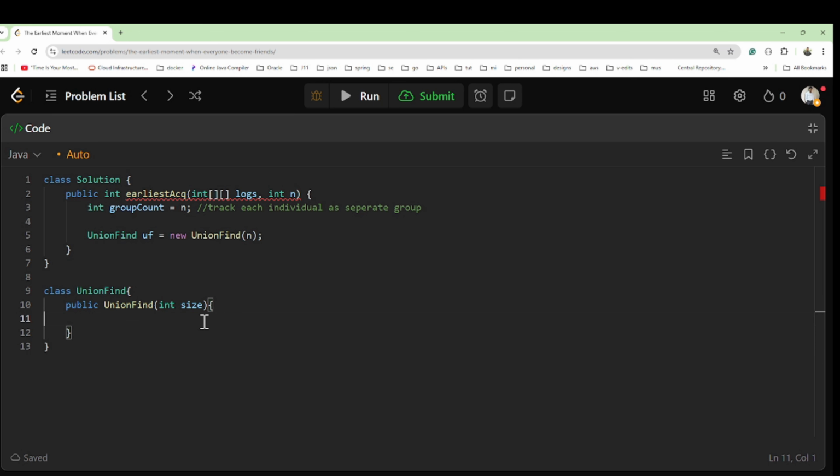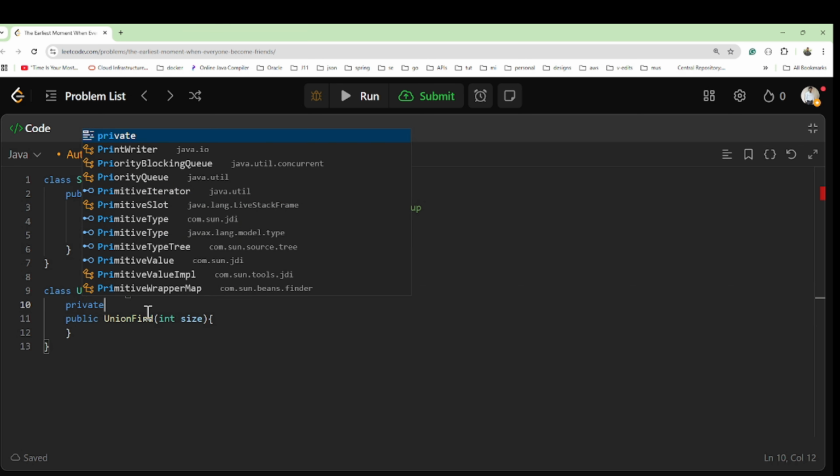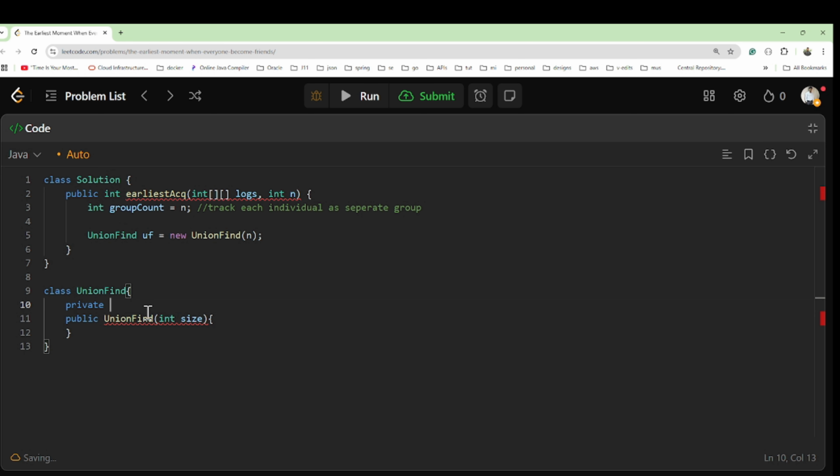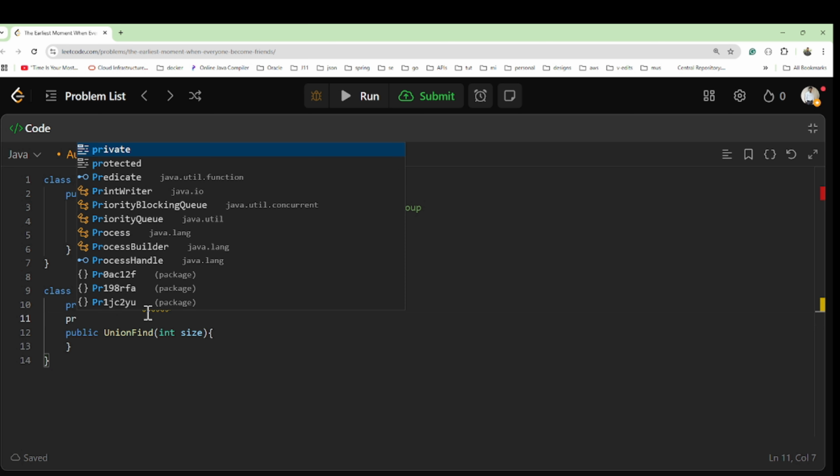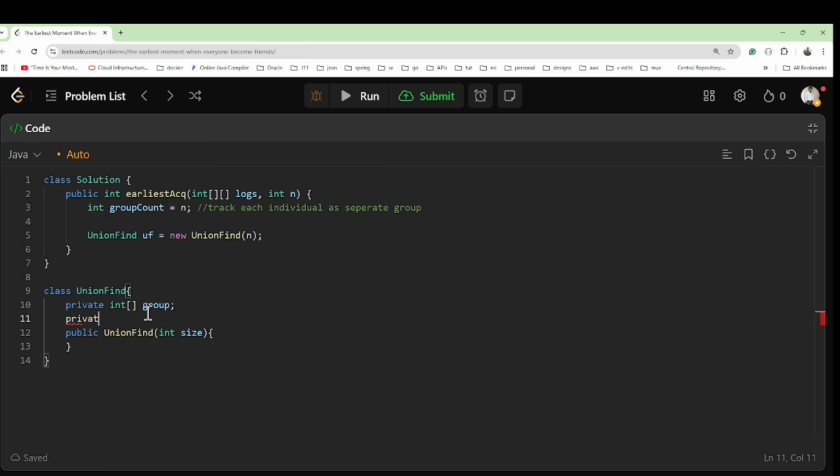First of all, what is a union data structure? We will pass the size so that we can create the object of it. In the union data structure there should be at least two attributes. The first we should write as private, in array form, and this should be group. All the groups should be in the array. Then we take a private int array, which is the rank.